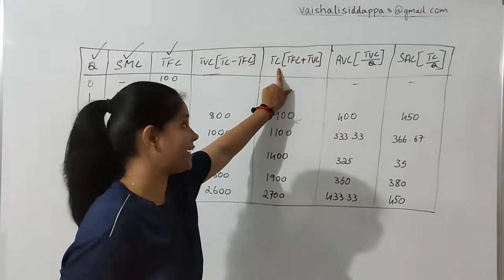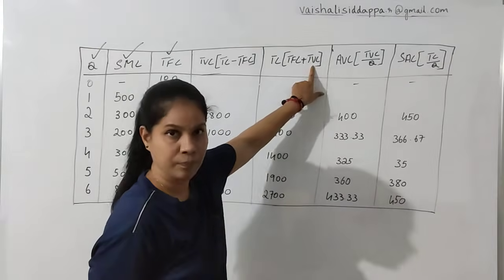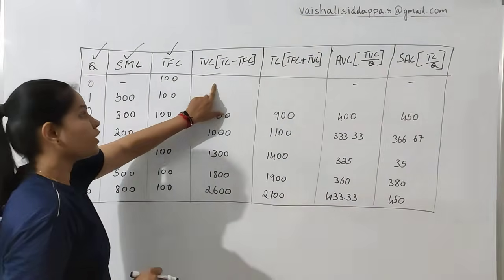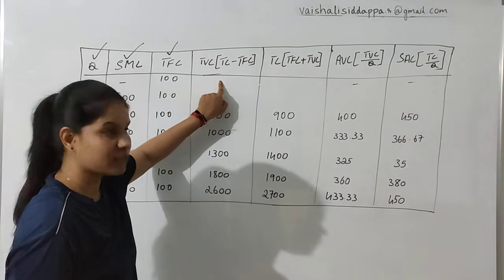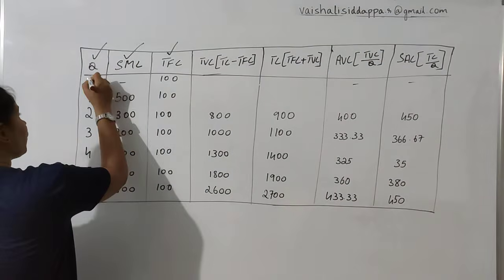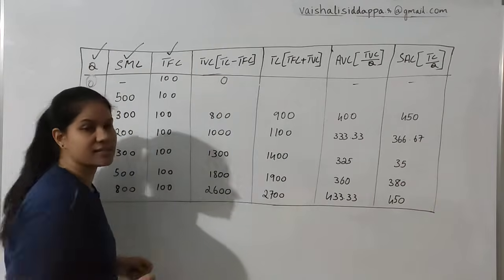To find out the TC, the formula is TFC plus TVC. In this case, TFC you have 100. To calculate the TVC, you do not know anything about the TVC here. So how are you going to find out the TC? The logical thing is, when quantity is 0, the TVC always remains at 0.